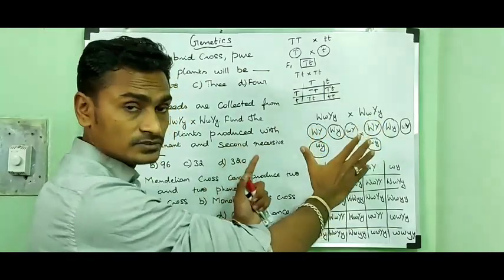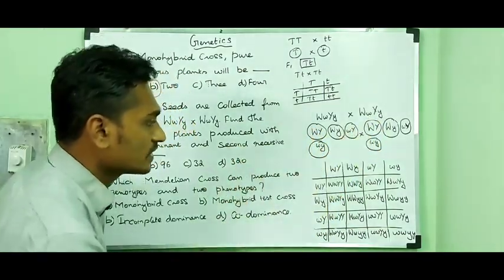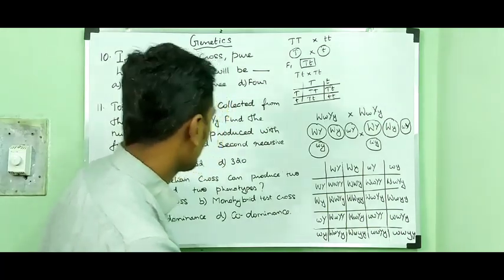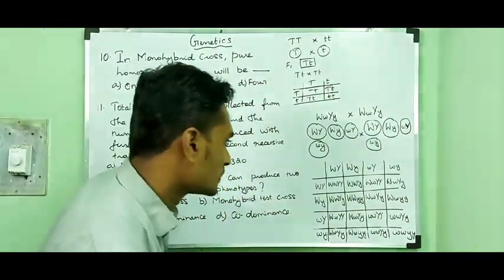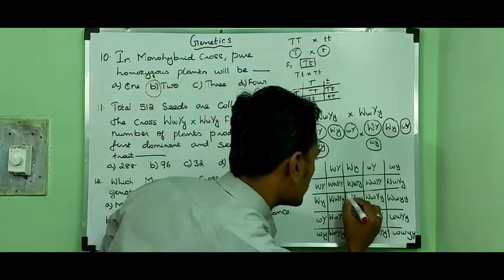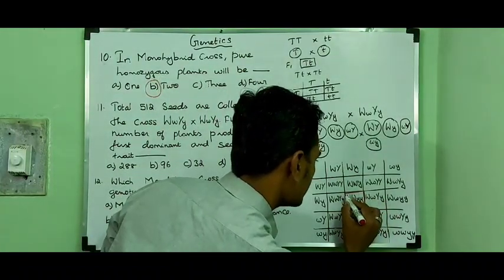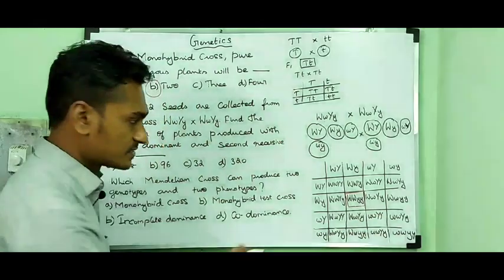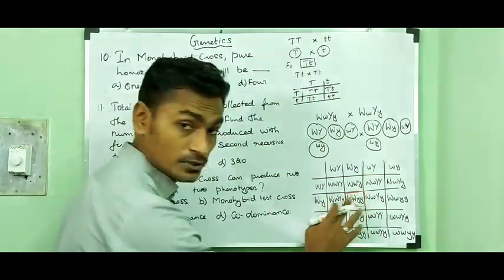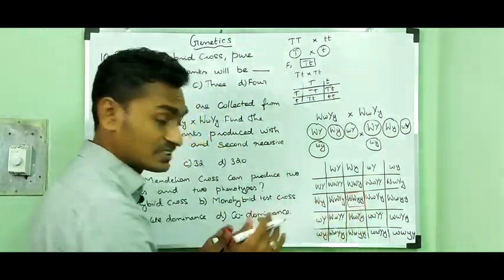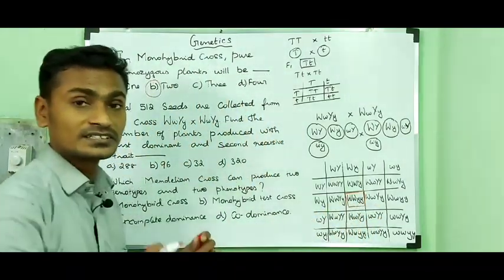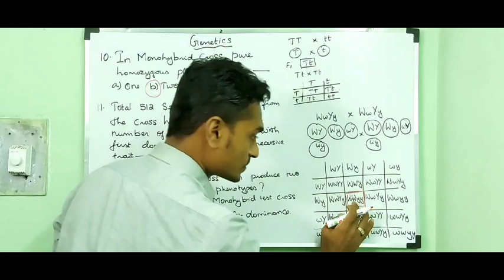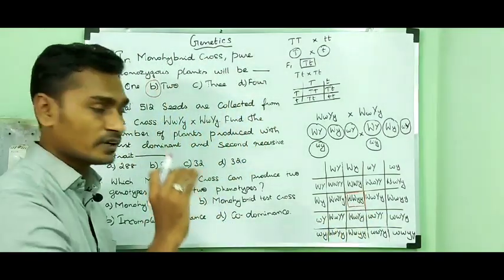Here I have figured out the cross. So here you can find the first dominant and second recessive trait. Capital W, capital W: the first trait shows the dominant character. Then the second pair of alleles shows the recessive character, that is small y, small y.